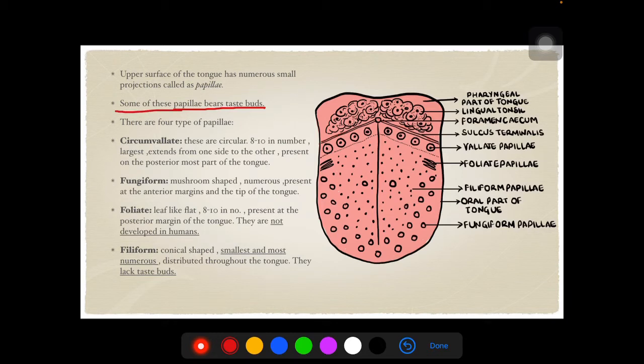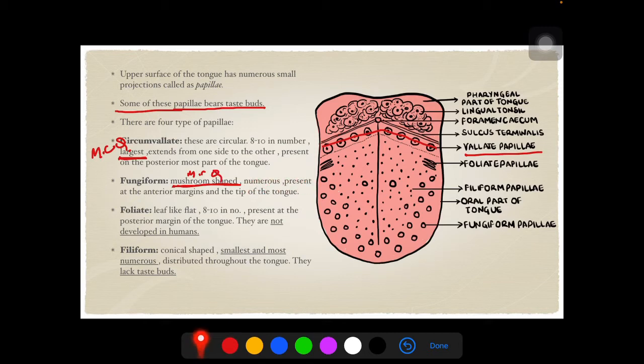There are 4 main types of papillae. Circumvallate papillae are circular, round in shape, 8 to 10 in number. They are the largest, extending from one side to the other, present on the posterior-most part of the tongue. So when we talk about circumvallate papillae, they are present in this region of the tongue and they are the largest. This is again an MCQ question. Fungiform papillae are mushroom shaped, again an MCQ question.